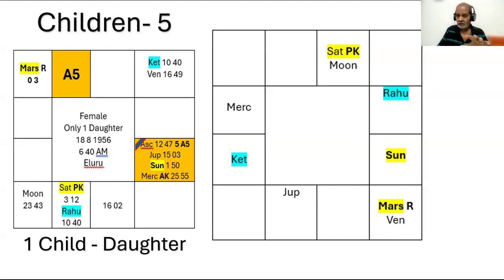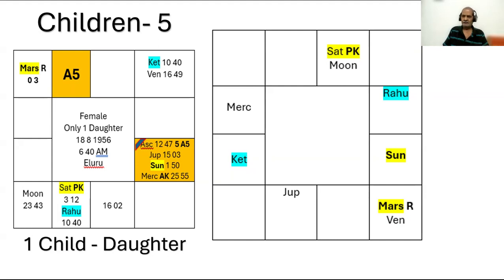Again, there is no clarity, boy or girl. So let us say one child. Here, the important point is we must see the native has only one child. And we must also see that the child is a girl because we have some combinations verifying and testing.